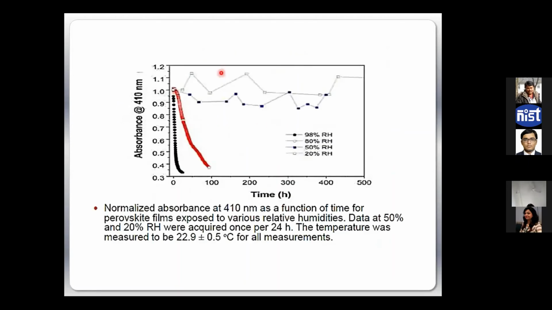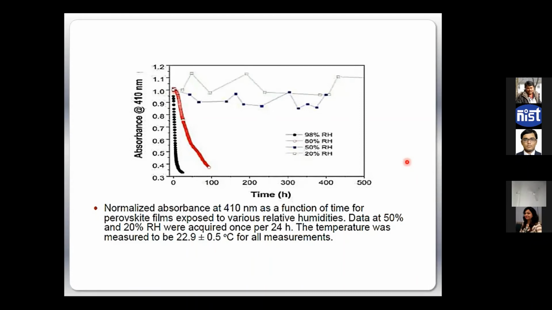This is one of the pictures that shows you the lifetime of the devices under a relatively humid condition. And in India or Asia, humidity is a problem. When the humidity increases, the lifetime decreases. You see, within 20-30 hours, that means within a day, the efficiency, on a scale of 1, comes down to 0.3 or so. So 70% of the efficiency is degraded in one single day. Any humidity more than 50% is very harmful for perovskite solar cells. As I said, they are salts, so any moisture, any water dissolves them very quickly, and that brings the degradation.